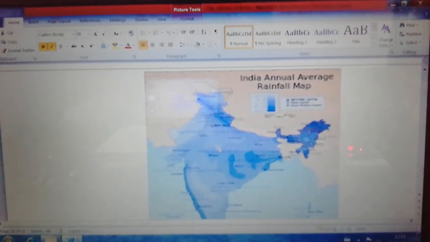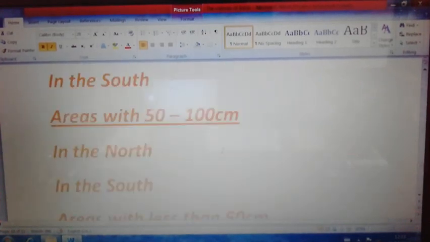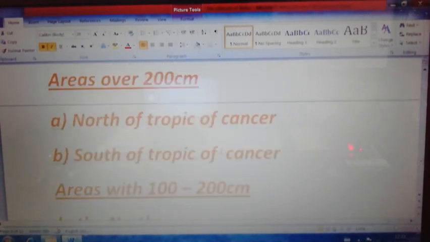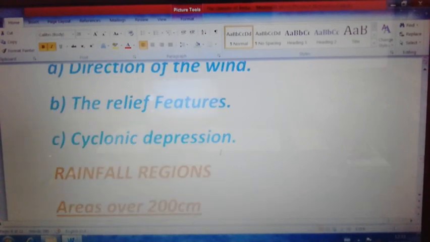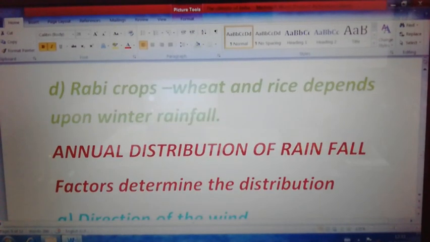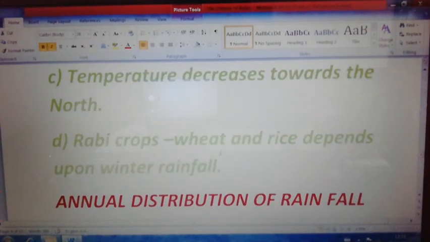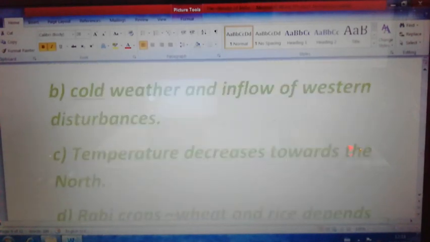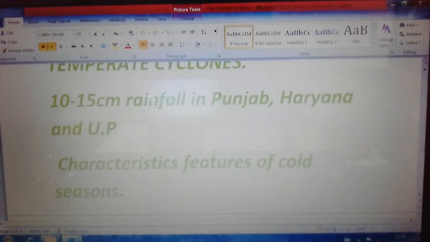So these are the main annual rainfall distribution areas of India. I think it is also clear. So we are concluding this chapter with this topic. We have described all the main points here, and you have to remember the main 4 seasons of India, based on the months, the temperature condition, pressure condition, and the direction of the wind, and the different characteristic features of the different seasons.